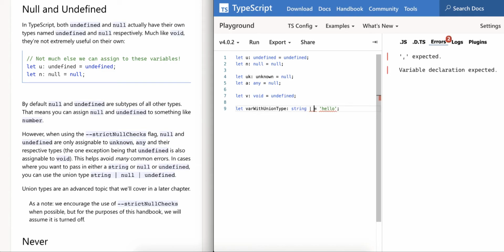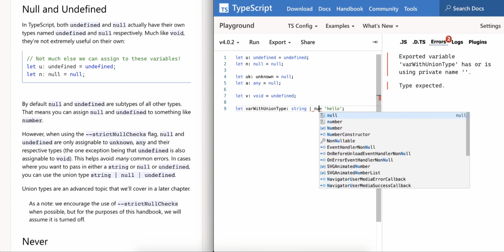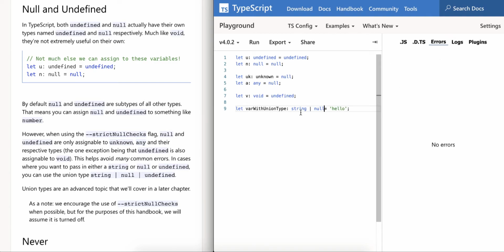So what we can do is we can use union types. So this is saying that this can be null. What it means is it can be a string or it can be null. And also let's check, instead of initializing with a proper string, let's assign null. Yeah, it's acceptable even though the strict null check is enabled. And similarly we can add undefined to it and then try to assign undefined.